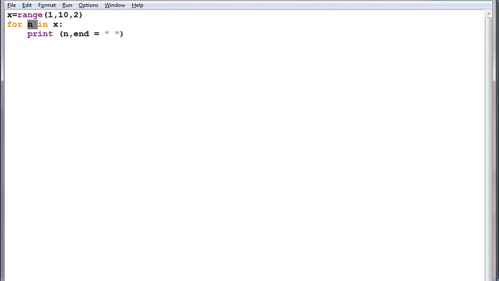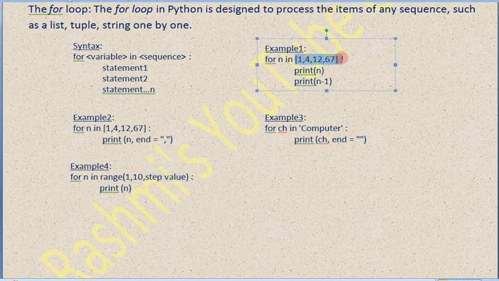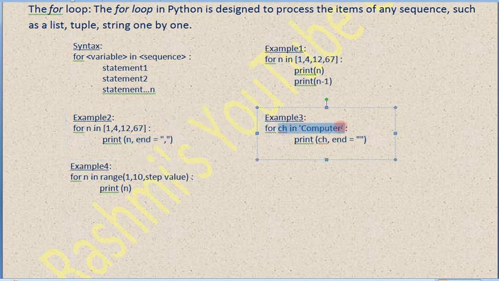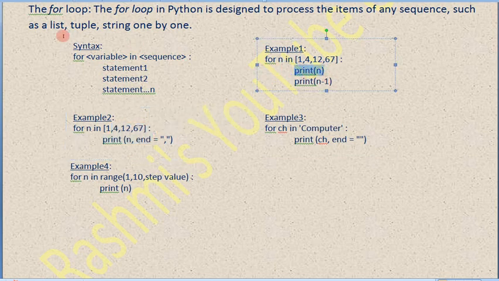Fine. So what did we learn here? We learned how numbers can be printed with a for loop. Here we learned how numbers can be printed in a single line. Here we came to know how a string can be handled. And at the time of learning these series of numbers, we also came to know about list and tuple, because list and tuple can keep any values. We can keep strings as well and work with strings as well.